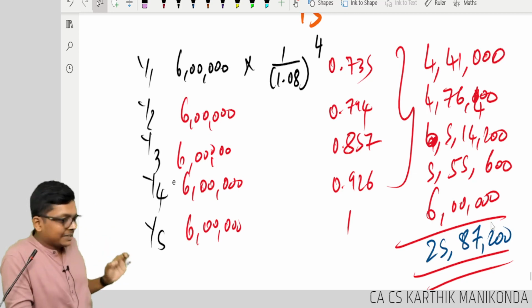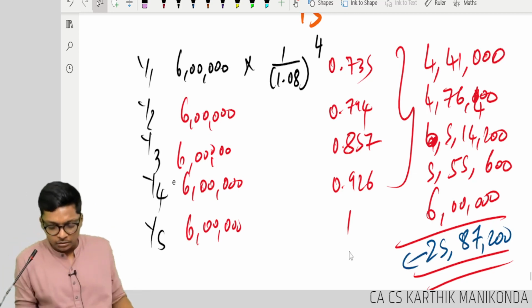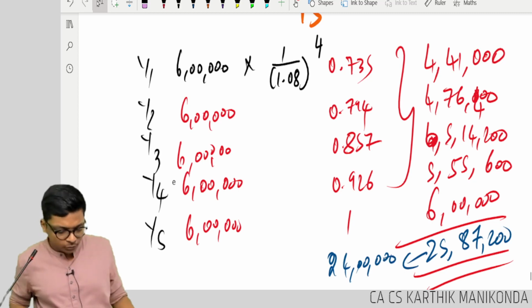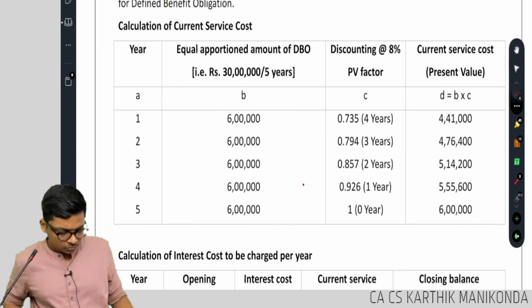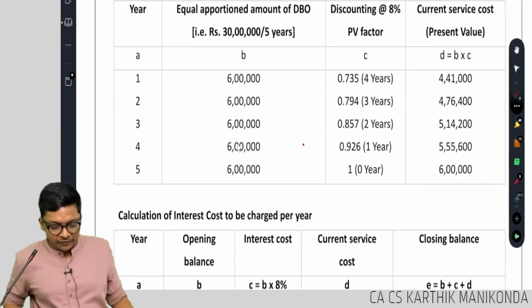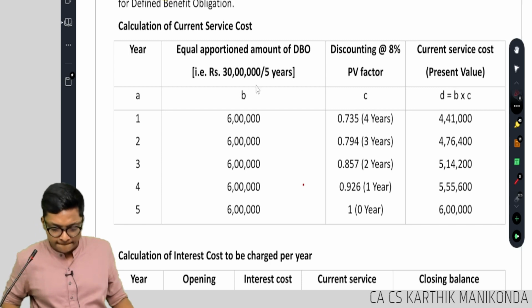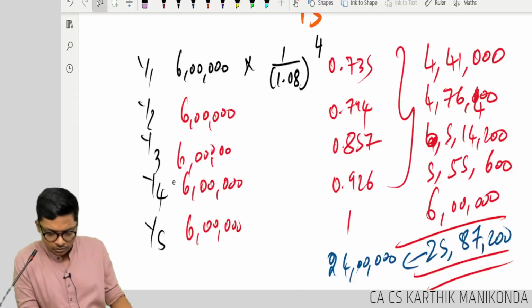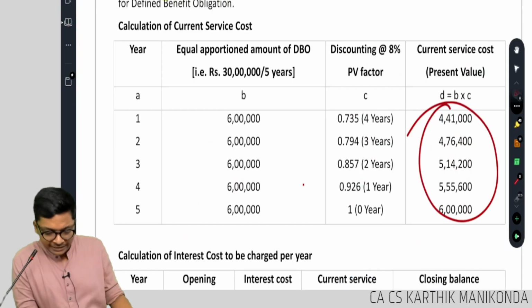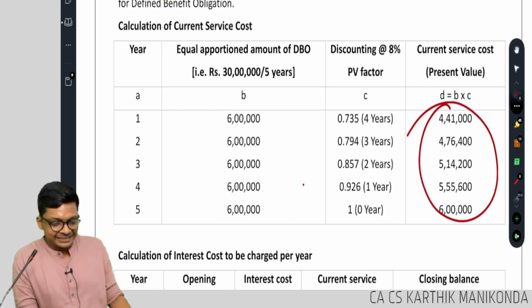Sir, why are we not getting the same? How much should you get? 24 lakhs. Is this what you guys are getting? Let me check here. Same. Yeah. I will tell you what they would have done. Total of all, the same we got. Yes, we got the same.